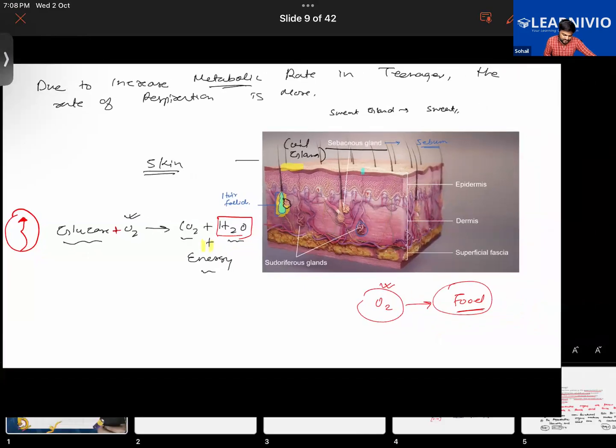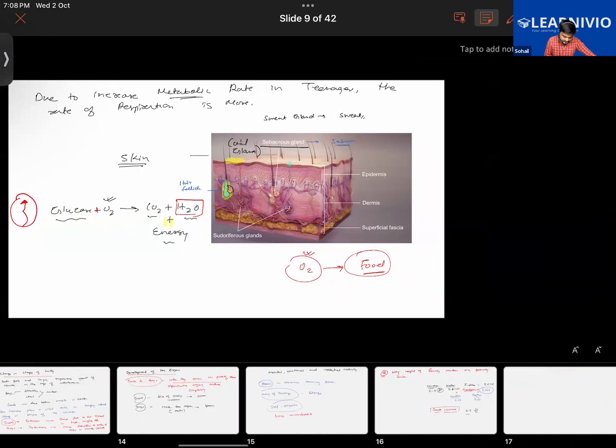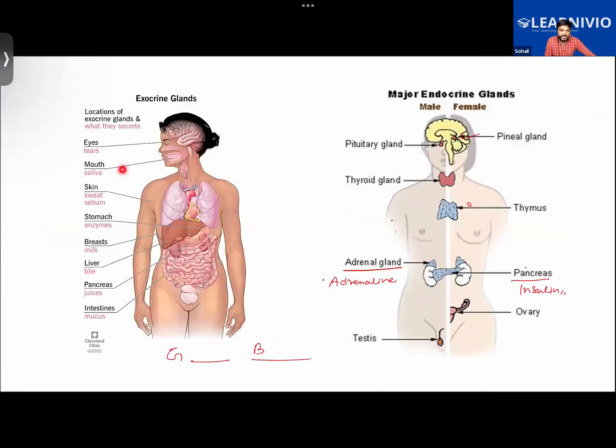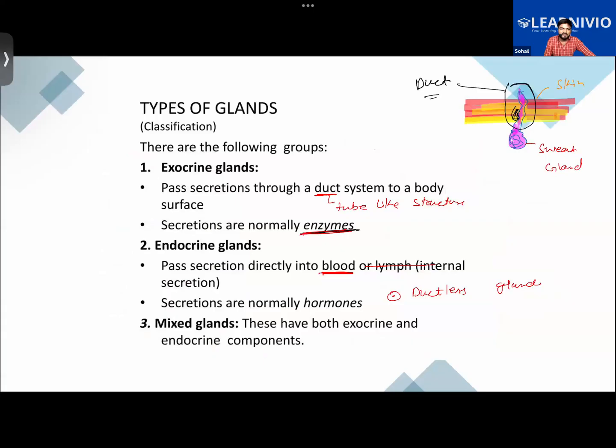We also had some other examples like this, if you can recall. We had the example of saliva coming from the salivary gland. It comes into the mouth, right? The mammary gland produces milk. The liver produces bile juice. All these are examples of the exocrine gland. The tear gland is there, and tears come out of the tear gland. So the exocrine glands secrete their secretions through a tube-like structure to the surface of the body. Getting what I'm trying to say here?